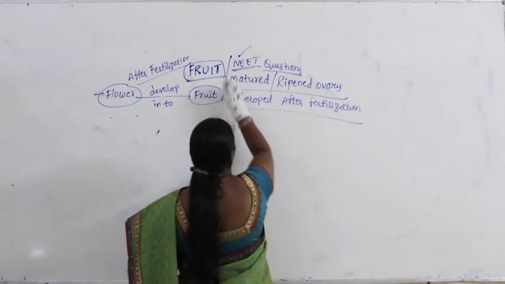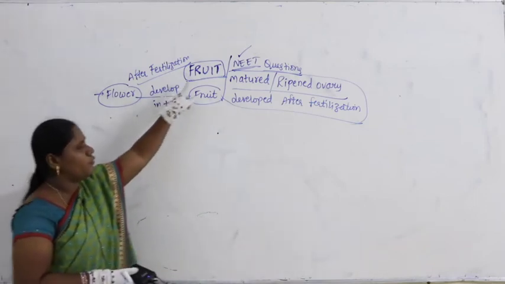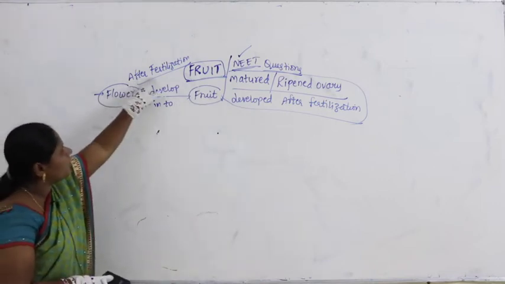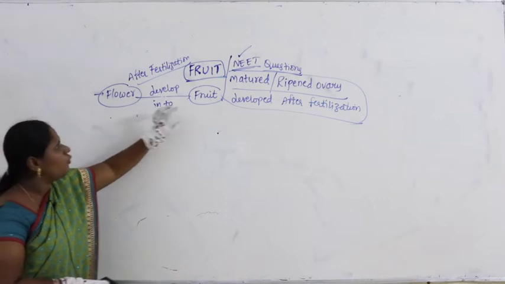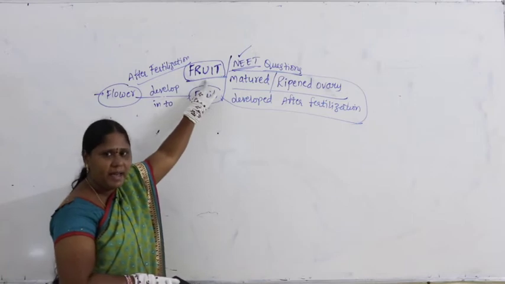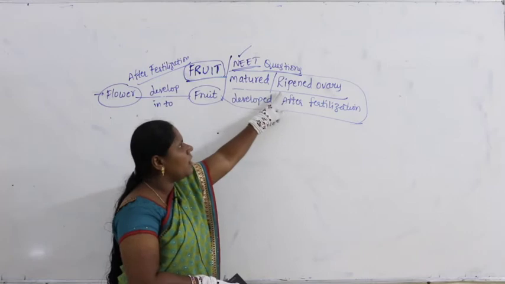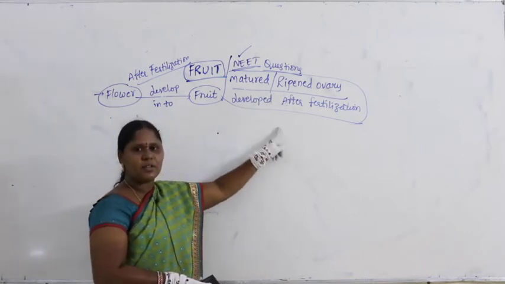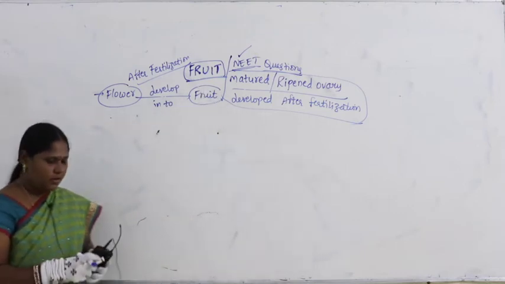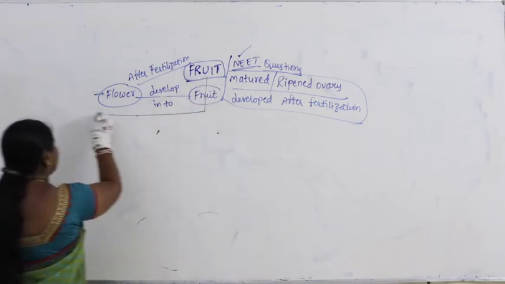So what are we studying here? We are studying fruit. Generally, what is a fruit? A flower after fertilization develops into fruit. How can you define the fruit? A fruit is defined as a matured, completely developed ovary, or a ripened ovary developed after the process of fertilization. Now the fruit can be divided into 3 types.